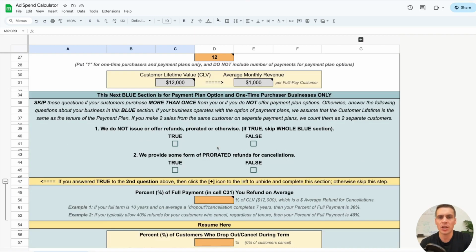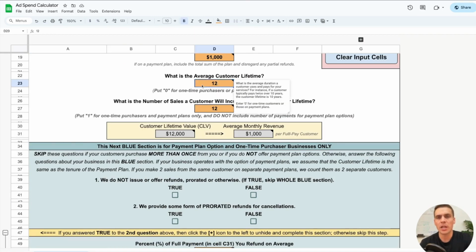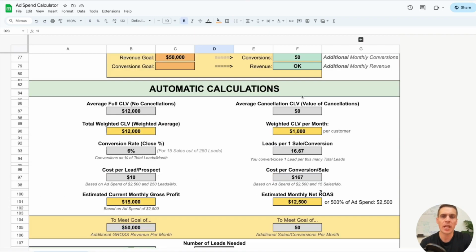And remember, we put 1 year or 12 months for the average customer lifetime. So we have to divide our total CLV by the number of months in their lifetime, which happens to be 12. And that's why our weighted CLV per month per customer is going to be $1,000. So every new customer that you get, you can expect to get an additional $1,000 from that customer every single month over the course of their lifetime.